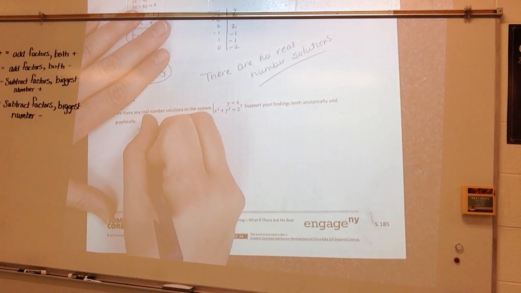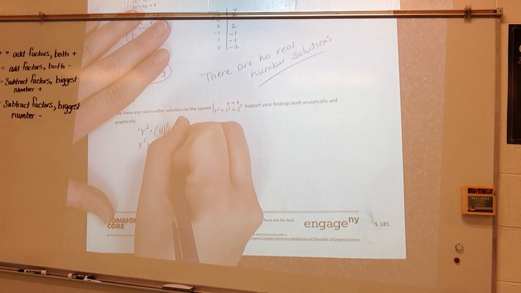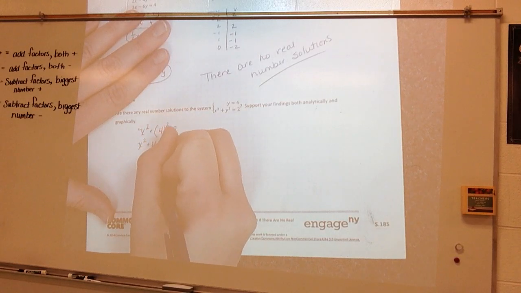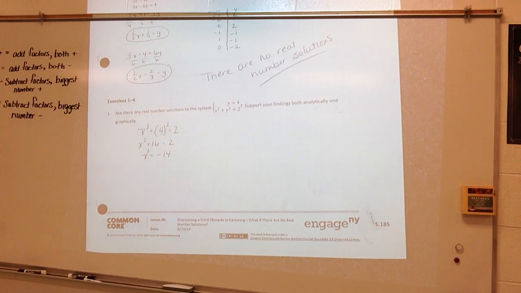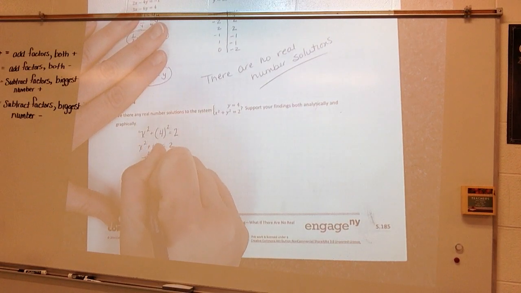So that would be x squared plus 16 is equal to 2. X squared is equal to negative 14. Since x squared is non-negative for all real numbers, there is no real number solution. So, no real solution here.